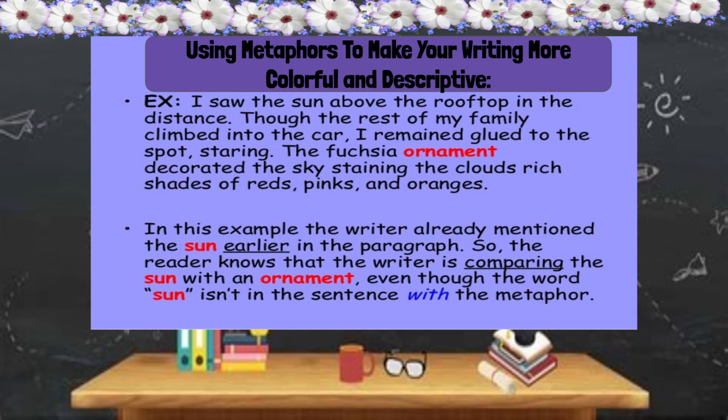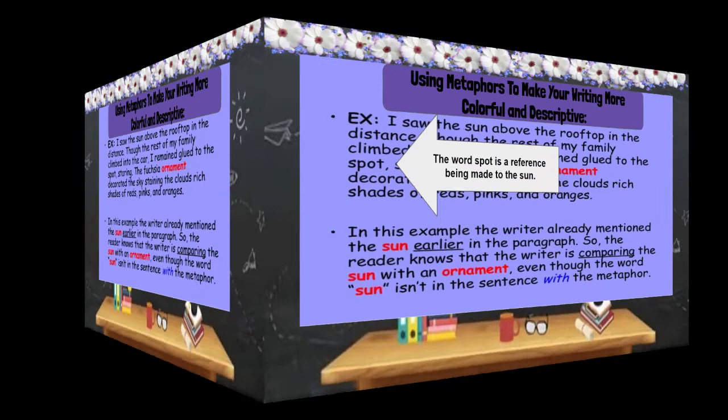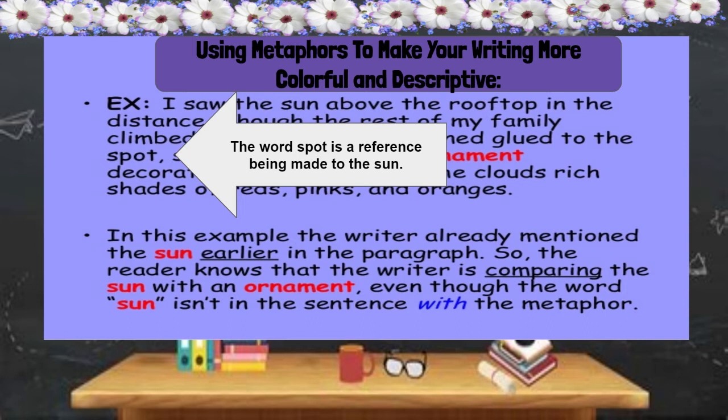In this example, the writer already mentioned the sun earlier in the paragraph, so the reader knows that the writer is comparing the sun with an ornament, even though the word sun isn't in the sentence with the metaphor. It, however, is still making the comparison with the sun. And let's dig a little deeper to find out more information about the metaphors being used in this paragraph. Do you see the word spot? The word spot is a reference being made to the sun.